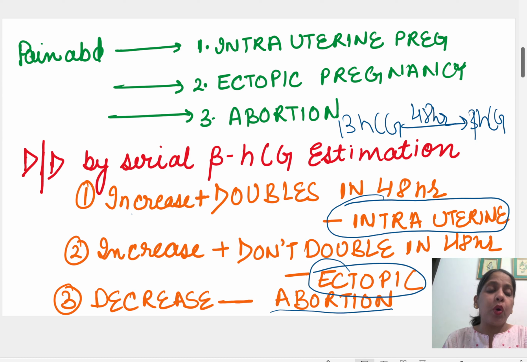Last year we got a question on this condition in NEET PG. Now again it can come in FMGE. I'm telling you, it can come in FMGE.